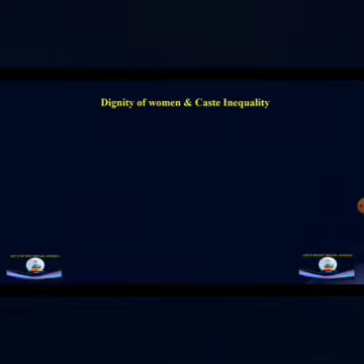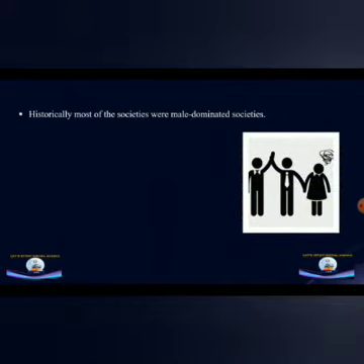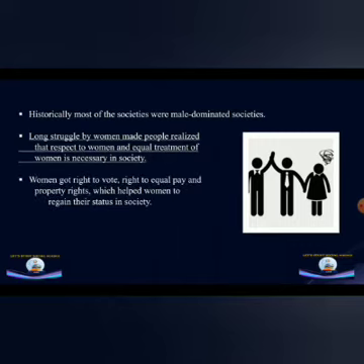Now the question is, how does democracy promote dignity and freedom of the individual? Here we can take two cases. The dignity of women and caste inequality. Historically, most of the societies were male-dominated societies, where women were not treated equally and with respect. A long struggle by women made people realize that respect for women and equal treatment of women is necessary.